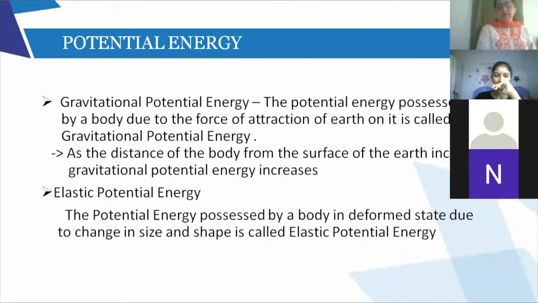So that is elastic potential energy. Another example, a bow and an arrow. There is a bow, I have kept an arrow on the bow. I cannot release the arrow. What do I do? I have to stretch the string. When I stretch the string, the shape and size of that string change. Now that bow has got elastic potential energy, right? And now when I release the string, the arrow can go ahead. So it is doing work. So work is done when there is a change in the shape and size of the body. I used to give an example of Jack in the Box.